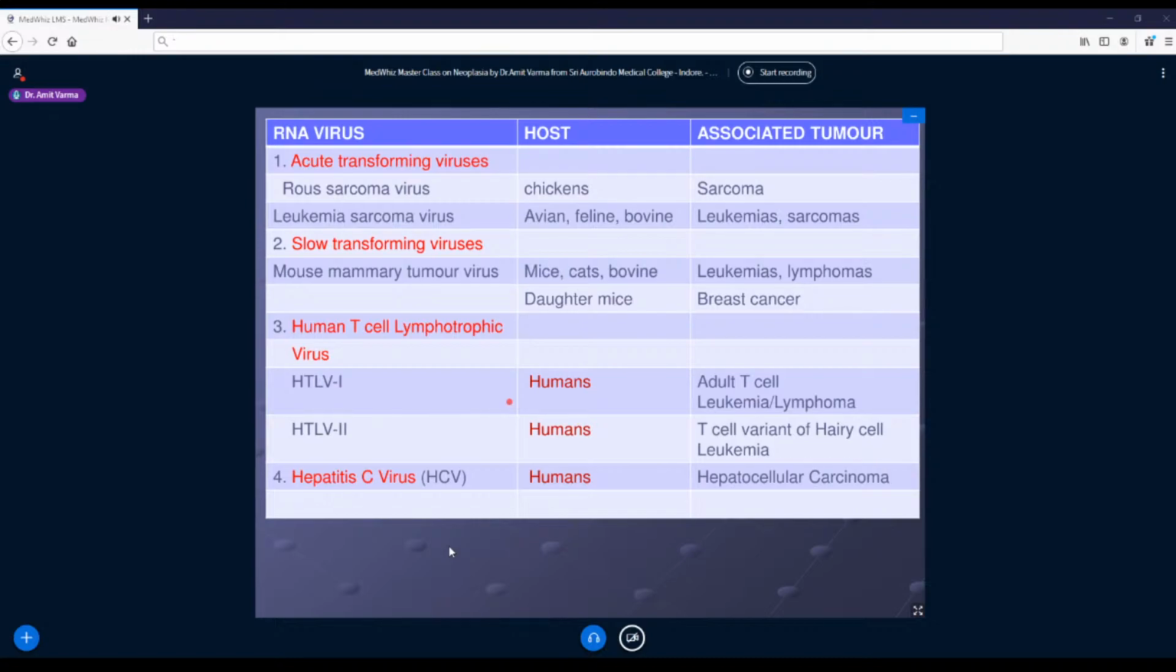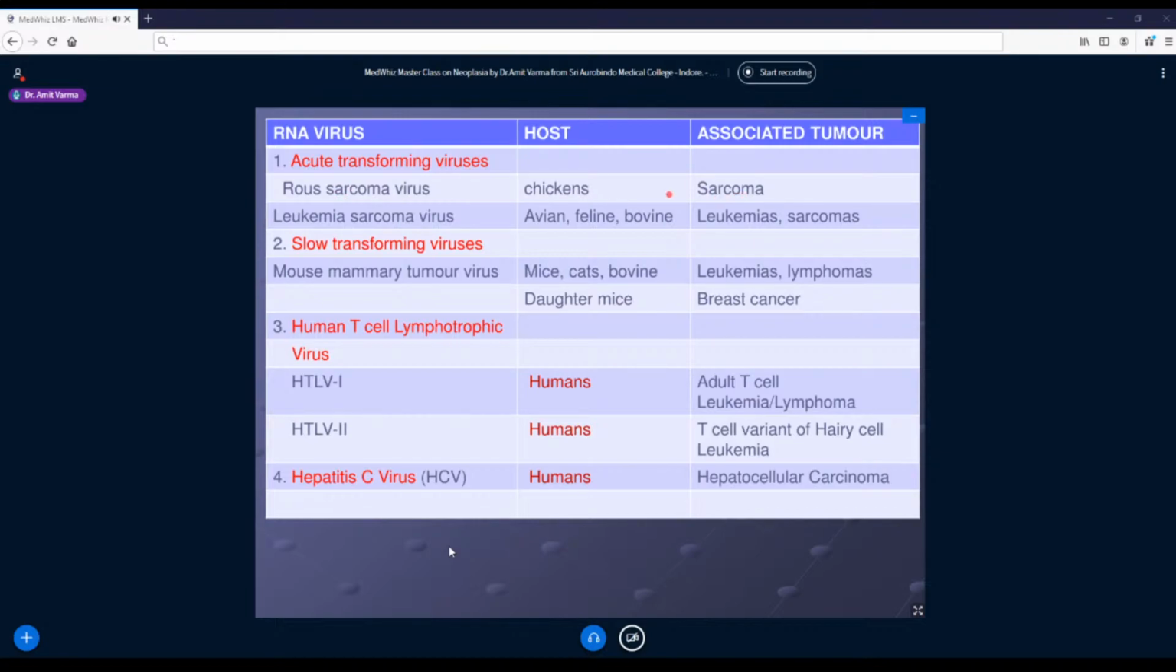So let us see some of the RNA viruses. Interestingly, only two groups of RNA viruses right now have been strongly associated with human tumors. The rest are associated with animal tumors. So the first group is acute transforming viruses, Rous sarcoma virus seen in chickens. They can lead to sarcomas.